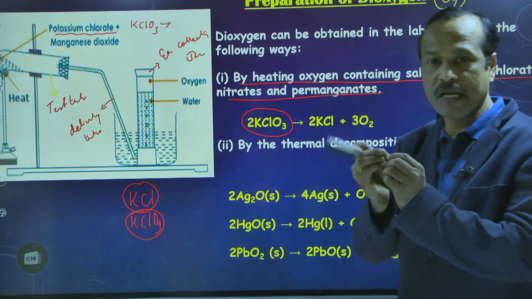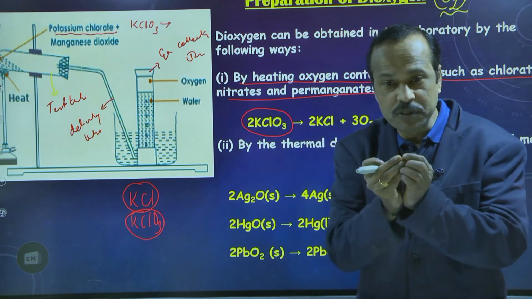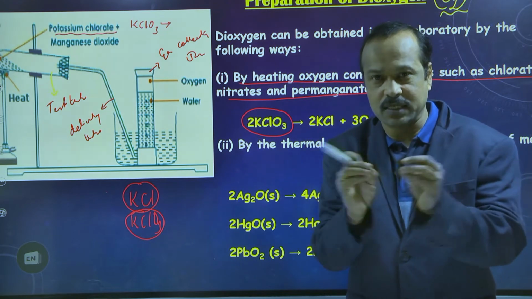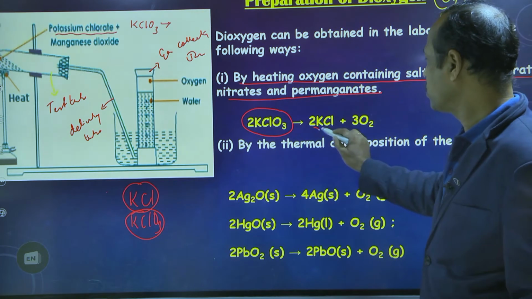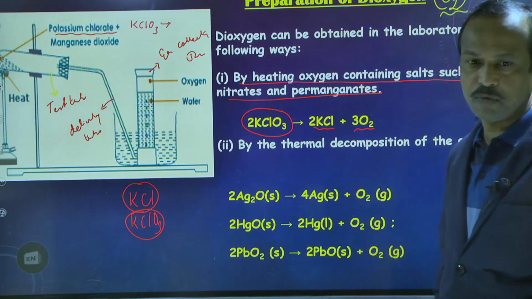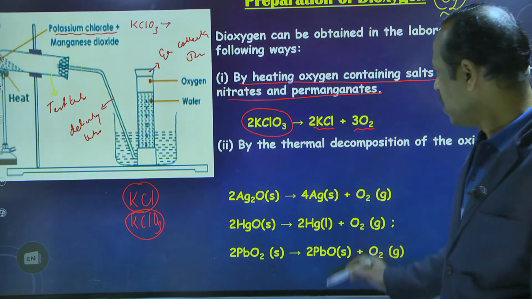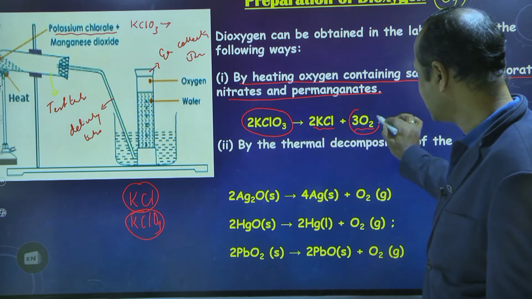On heating it decomposes. Decomposes means splits, breaks, divides. It splits into potassium chloride and oxygen. This oxygen is a gas.